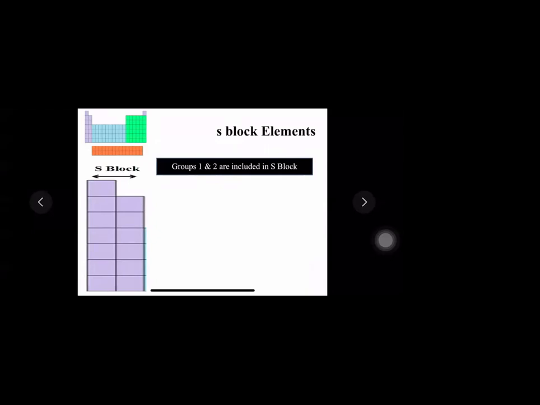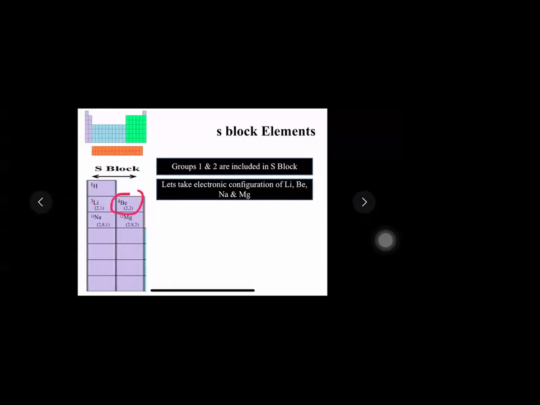So let's take the elements or the electronic configuration of the S block. And S block मतलब हम लोग ने S block में group 1 भी पूरा पढ़ा है, group 2 भी पूरा पढ़ा है. But I don't want you to remember all the names right now, just a few. Lithium, beryllium, sodium, and magnesium. I am not taking the name of hydrogen because if you remember, in demerits of modern periodic table, we had discussed that the position of hydrogen is not fixed, which was a demerit of Mendeleev. But till today, I told that we are facing this problem of placing hydrogen.